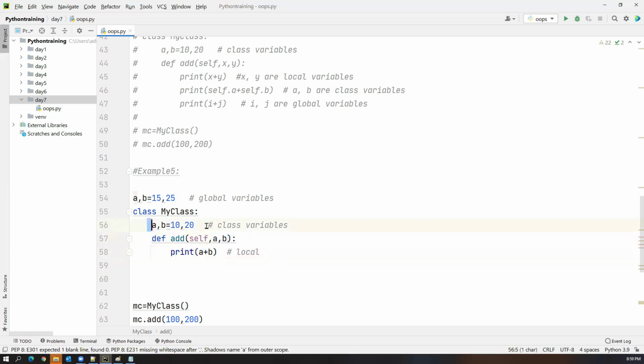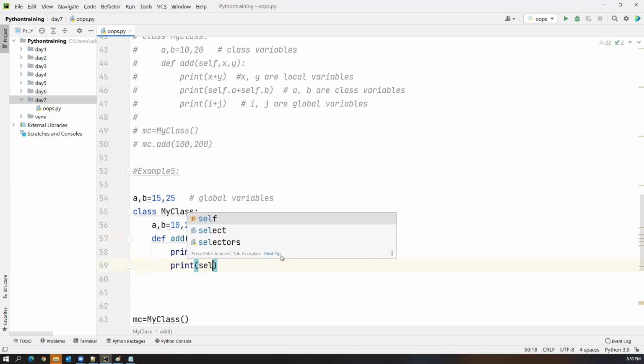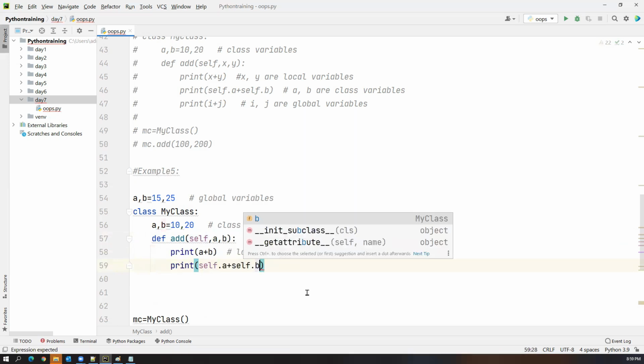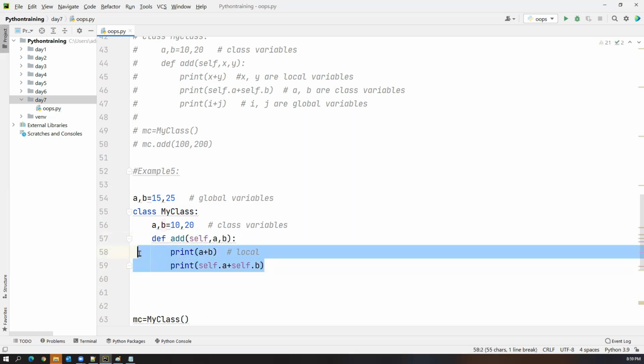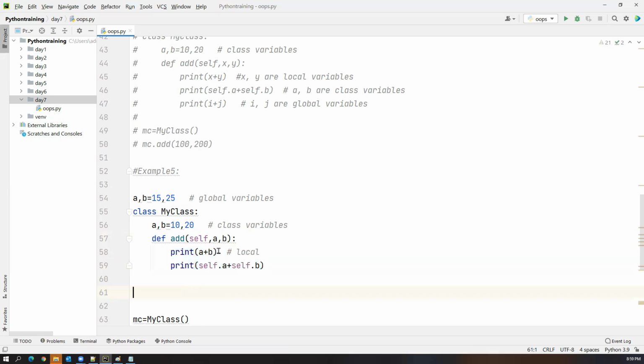Now, how to access the class variables? The class variable names are also A comma B. So here, simply we can say self.a plus self.b. Now, what is the difference between these two? When I say simple a, b, it is treated as local variables. When I say self.a, self.b, it is considered as class variables.